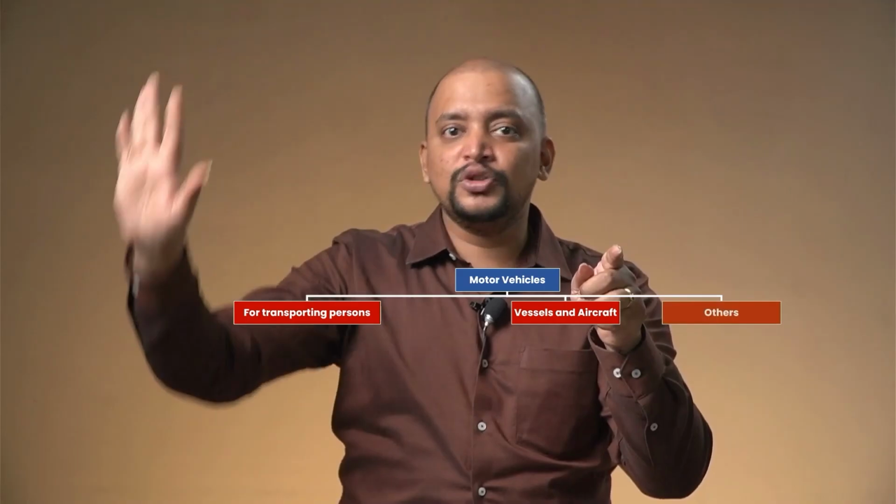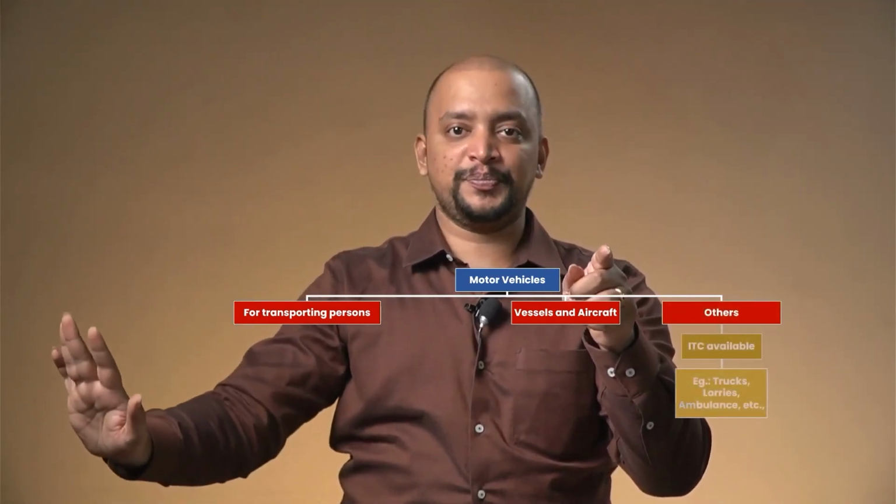The second circular is related to hiring, renting and leasing of motor vehicles. Generally, motor vehicles is blocked credit. Motor vehicles are broadly divided into 3. The first one is motor vehicles used for transportation of persons. Number 2, vessels and aircrafts. Number 3, other motor vehicles. For other motor vehicles, ITC is always available.